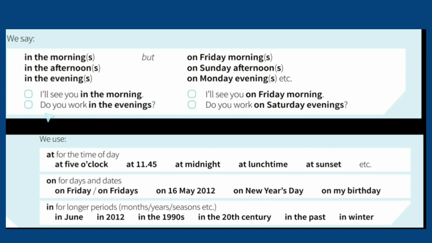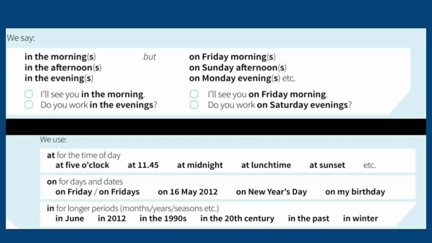I'll see you in the morning. Do you work in the evenings? I'll see you on Friday morning. Do you work on Saturday evening? So for days, we use on. Days and dates, we use on. For other times of the day, we use in, and when we want to talk about a specific time, then we use at.